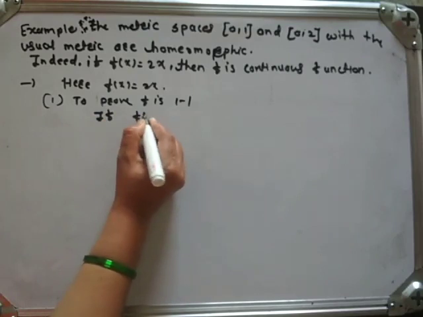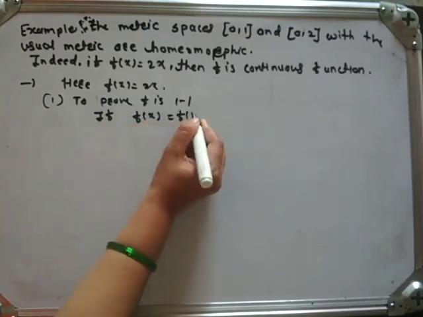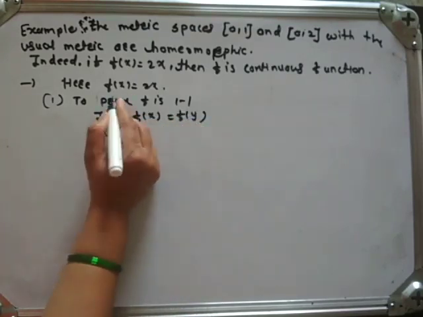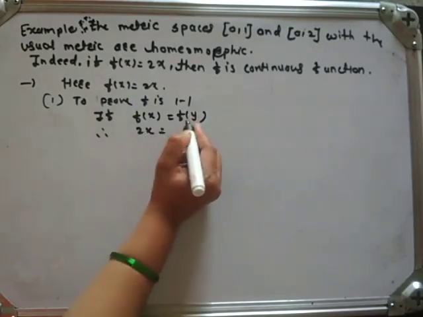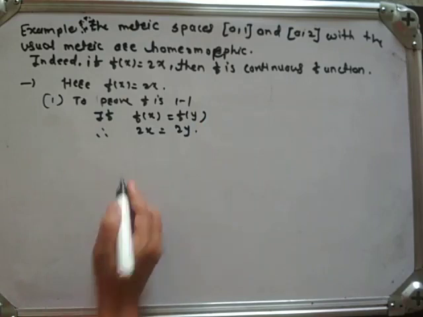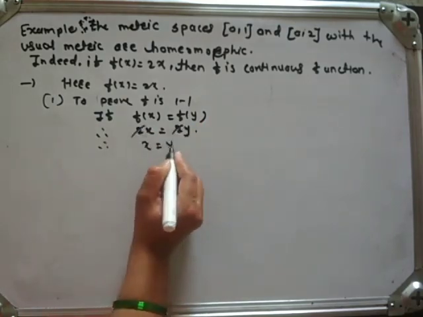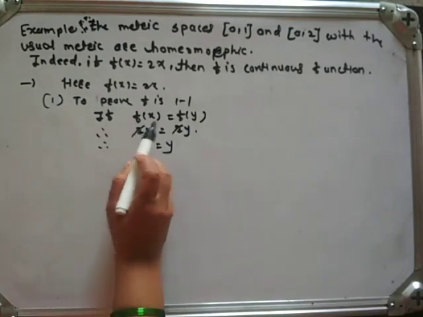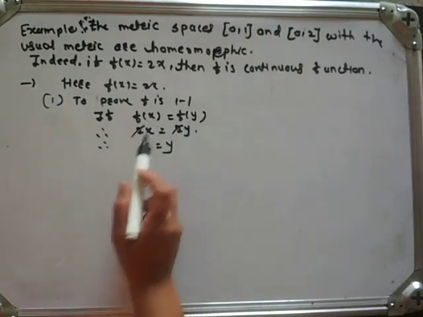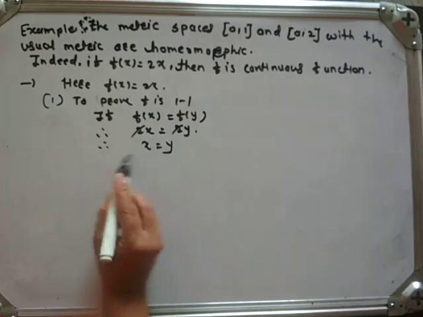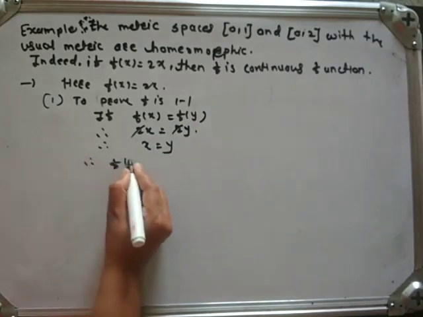If f of x is equal to f of y, what is f of x? f of x is 2x, and f of y is 2y. Obviously, 2 gets cancelled, so x is equal to y. Here we have taken f of x equal to f of y and got x equal to y. That's why f is 1-1.